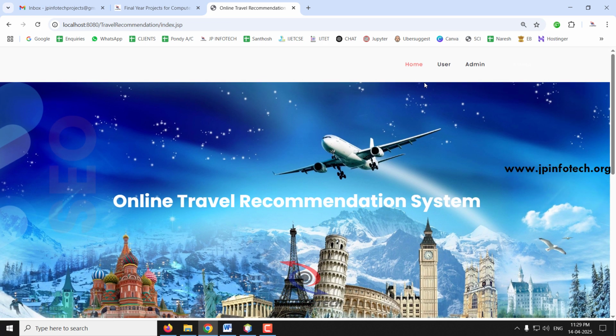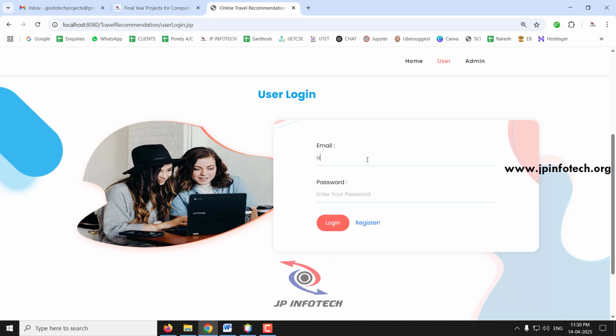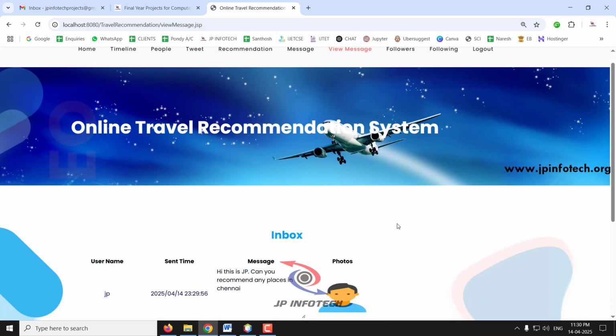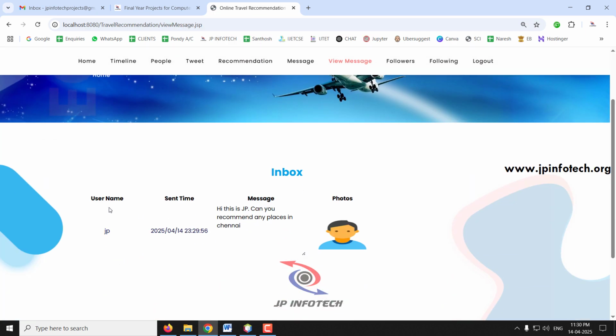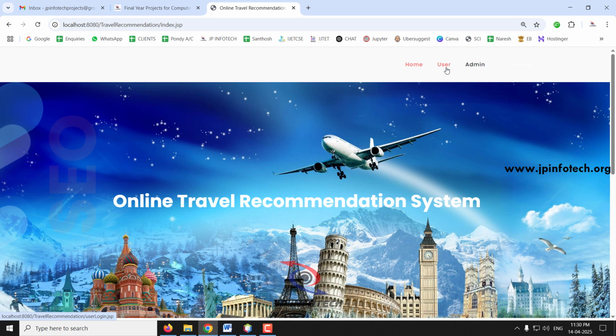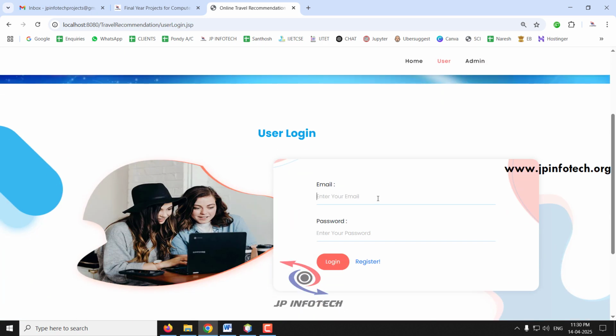So just let me log out. Let me go to the Alice part. So in the Alice part, if you go to the view messages part, you can see the message received from the user JP, send time, you can see the date and time, and you can see what is the message and what is the photo attached to it. So in this way, this basic online social networking concept will be working in it.